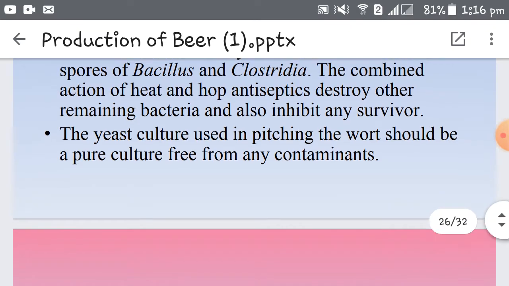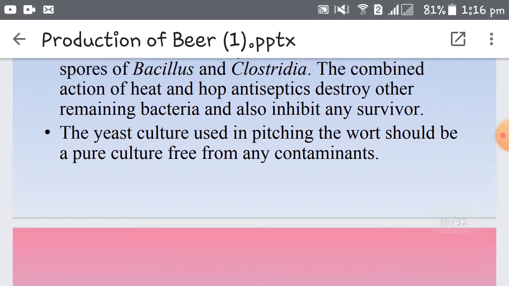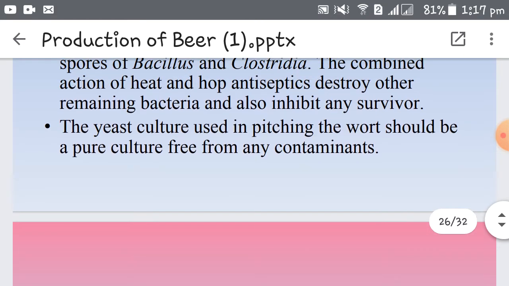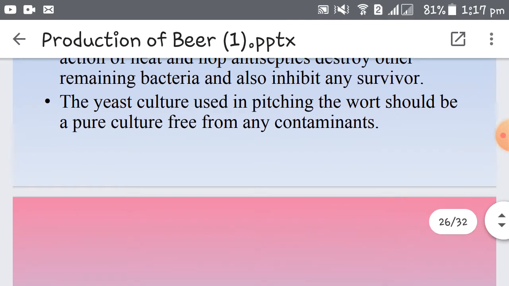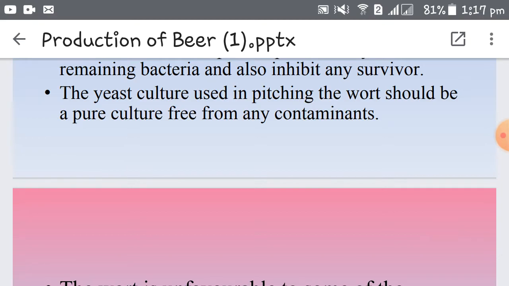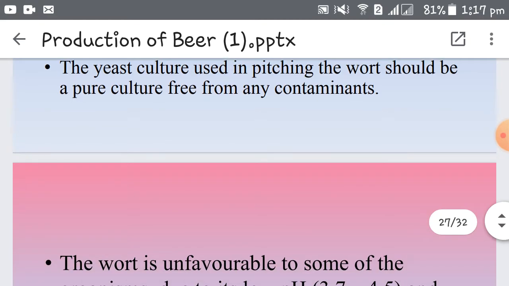Now the combined action of heating as well as the antimicrobial compounds present in the hop flowers destroy the remaining bacteria and inhibit any surviving microbe. That means in the third step, where we boil the wort with hops, all resistant, all unwanted bacteria are killed. And then we inoculate the wort with the yeast culture.